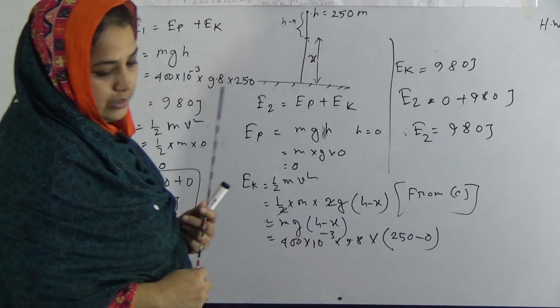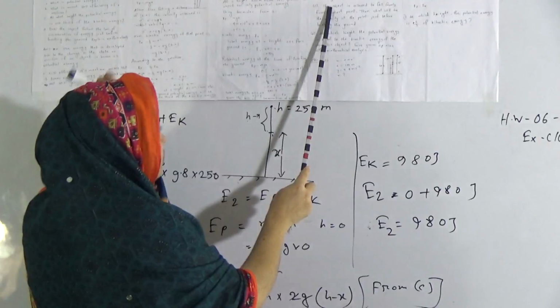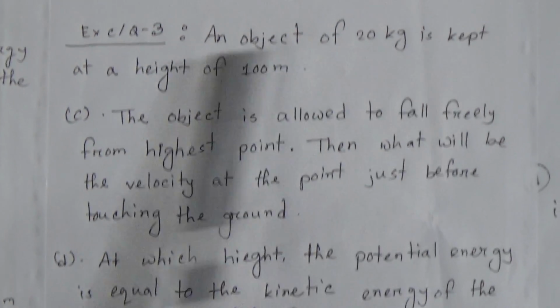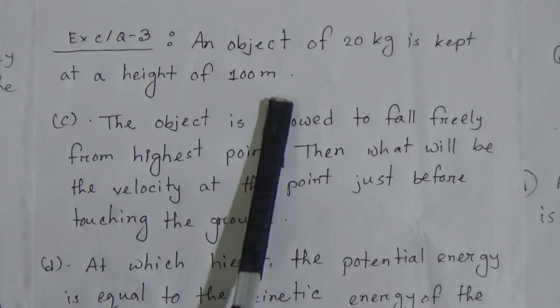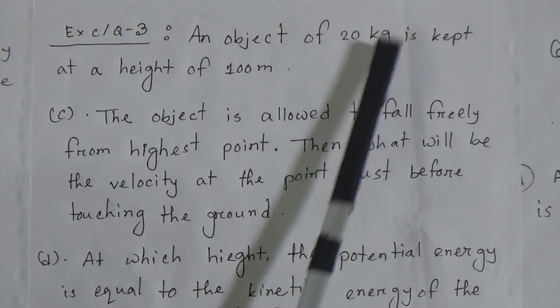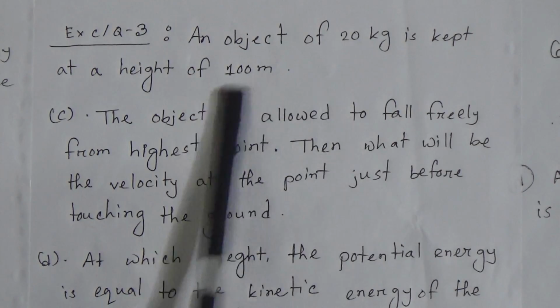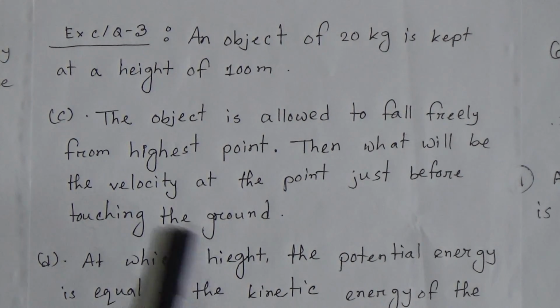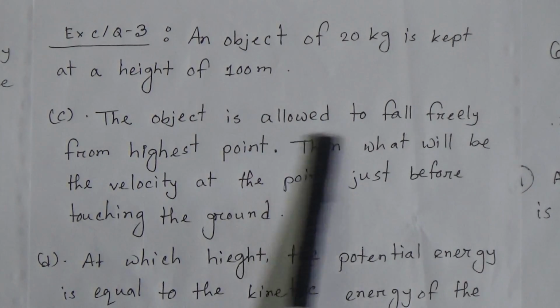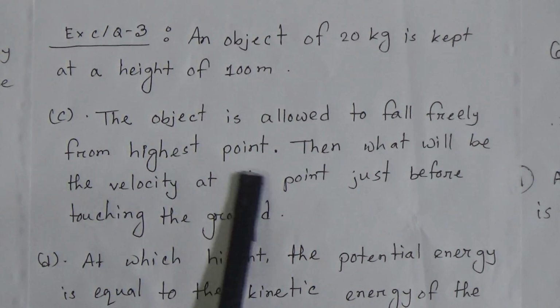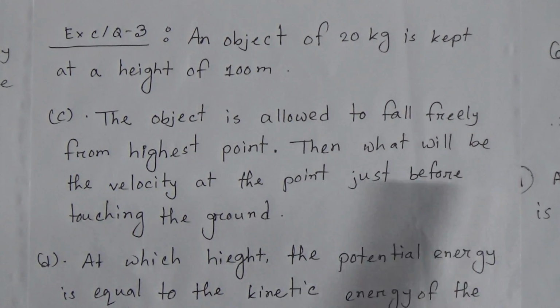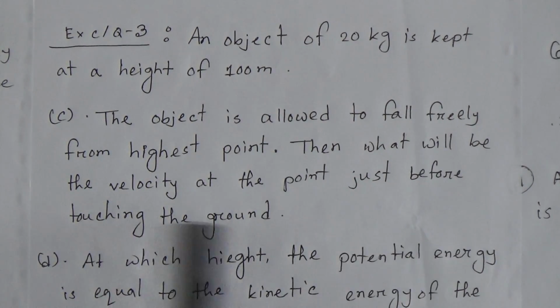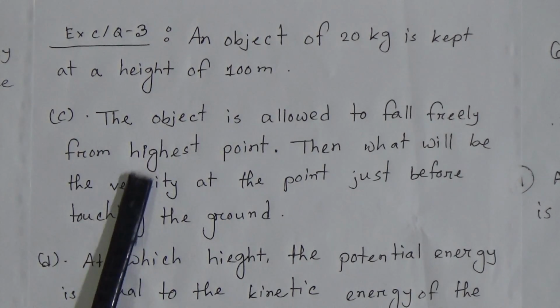Now we come to extra CQ number 3. Here given an object of 20 kg is kept at a height of 100 meter. My dear students, the mass of that object is 20 kg and h is 100 meter. Question number C: the object is allowed to fall freely from the highest point. Then what will be the velocity at the point just before touching the ground? I think all of you have understood question number C.